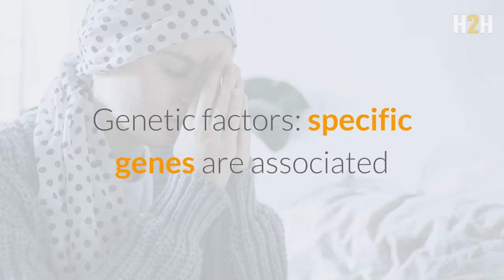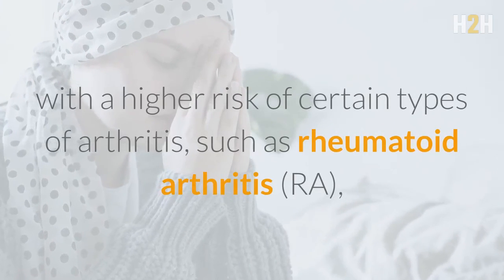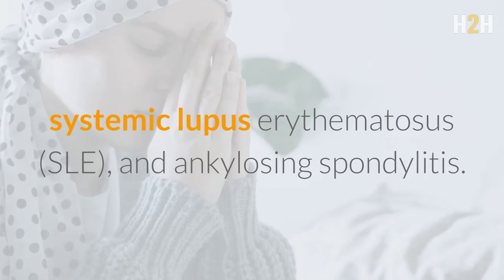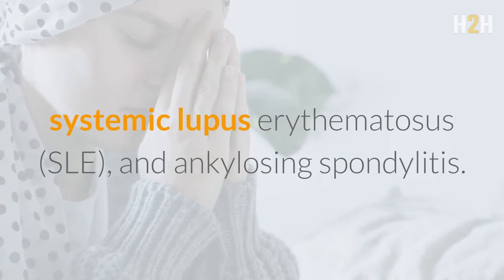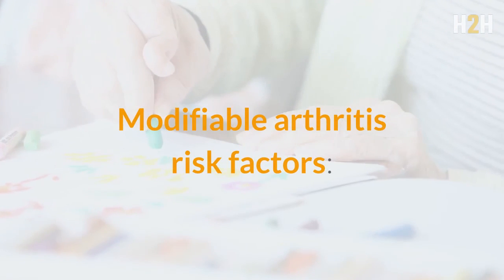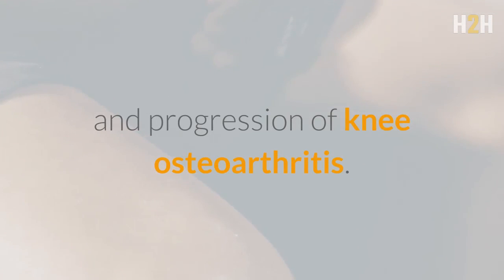Genetic factors. Specific genes are associated with a higher risk of certain types of arthritis, such as rheumatoid arthritis, RA, systemic lupus erythematosus, SLE, and ankylosing spondylitis. Modifiable arthritis risk factors. Overweight and obesity. Excess weight can contribute to both the onset and progression of knee osteoarthritis.